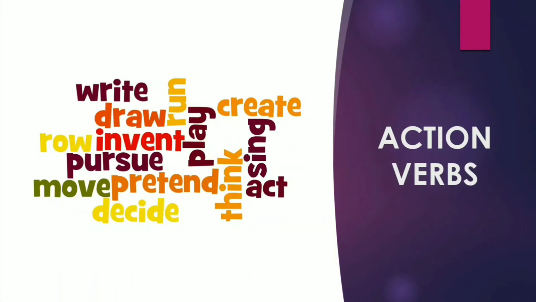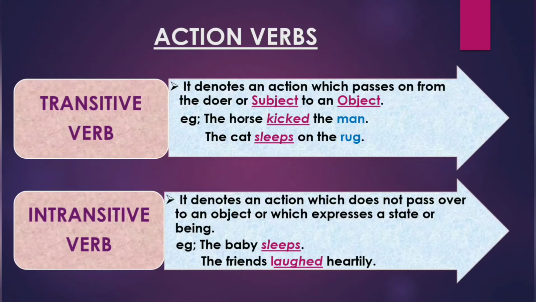Moving on. Here are some more examples like play, create, think, act, sing, move, write, draw. All these verbs are action verbs as they depict one or the other action. Action verbs are further divided into transitive verbs and intransitive verbs. A transitive verb denotes an action which passes on from the doer or subject to an object.